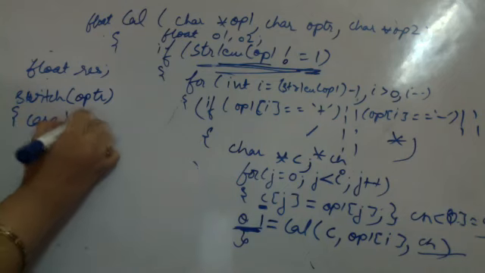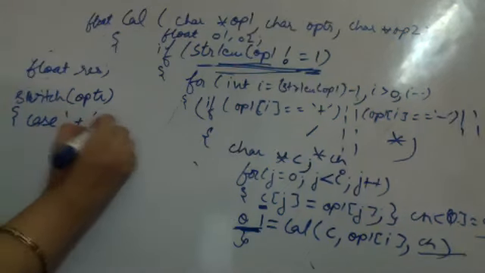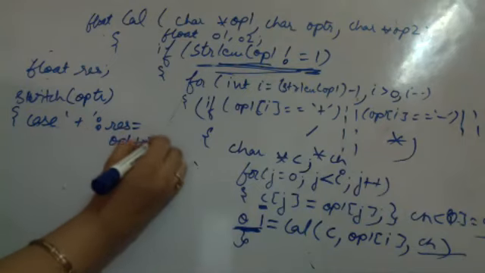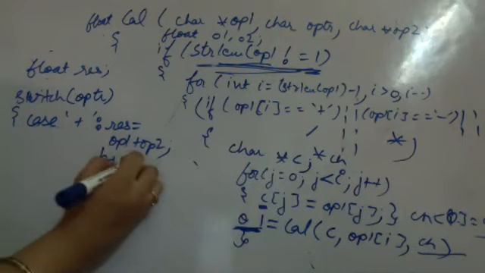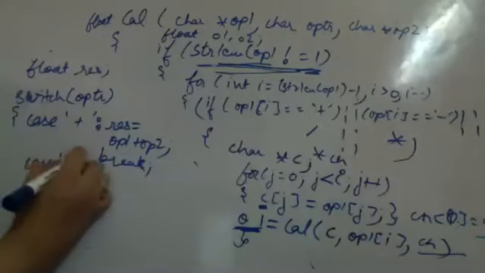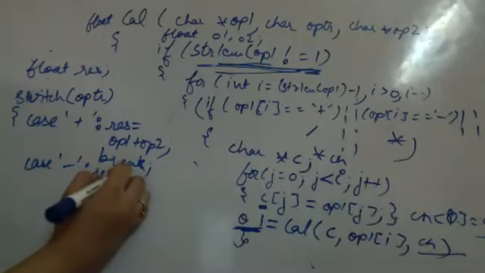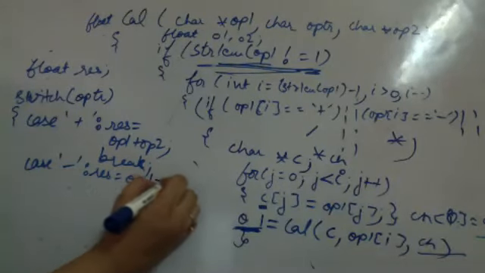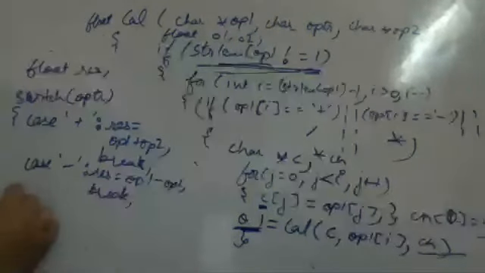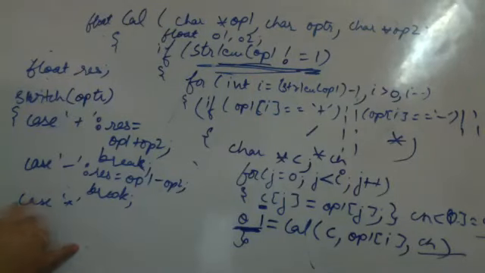Case plus: result is equal to operand 1 plus operand 2. Break. Case minus: result is equal to operand 1 minus operand 2, and break. Similarly, you have case multiply and case divide also in similar manners.